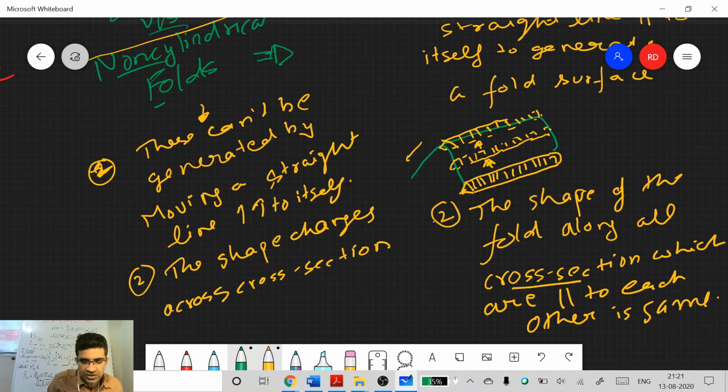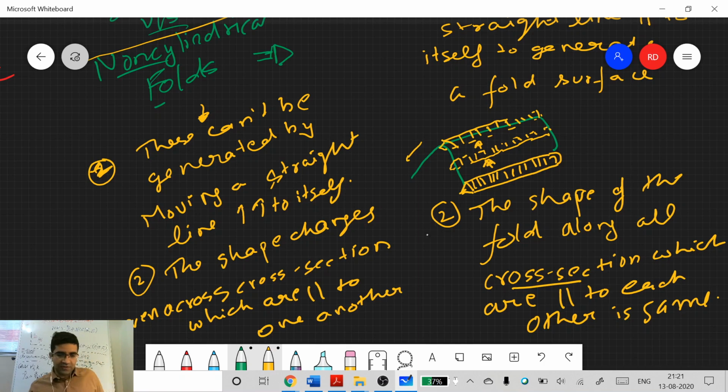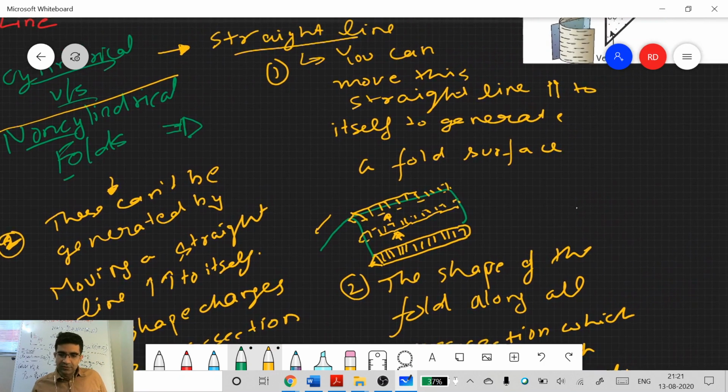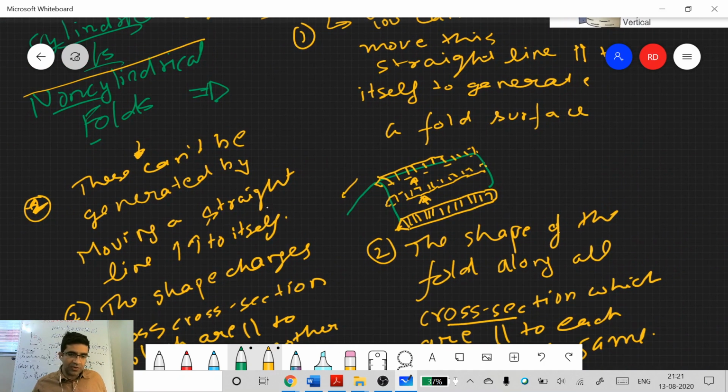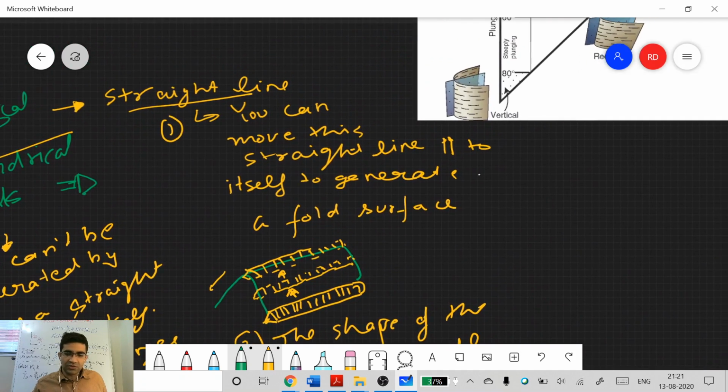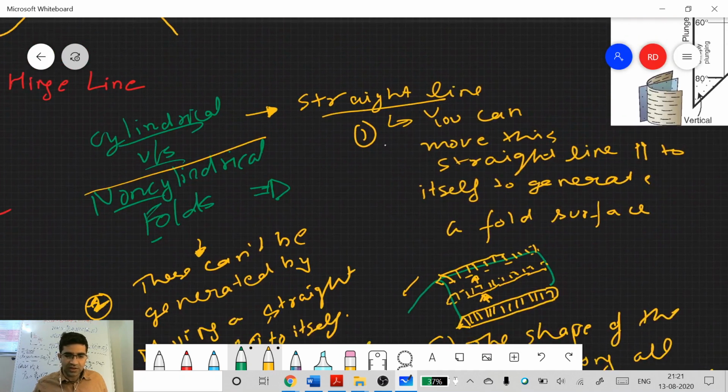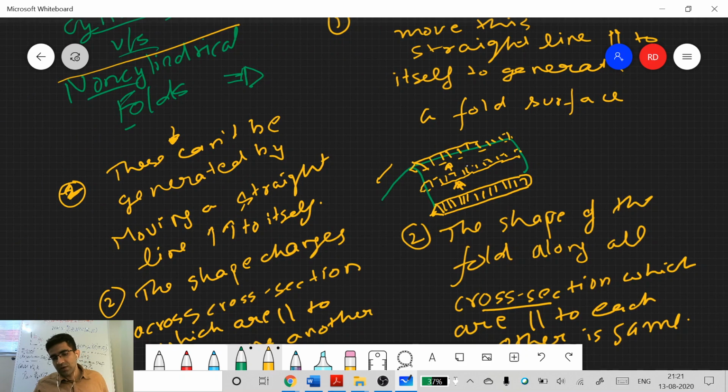So shape changes even across cross sections which are parallel to one another. So these definitions you have to understand. The first point of difference was that you have a straight line, in case of the cylindrical fold, which you can move parallel to itself.